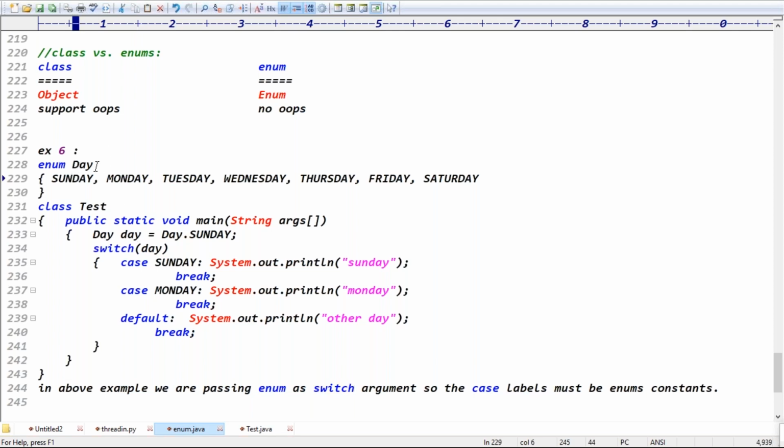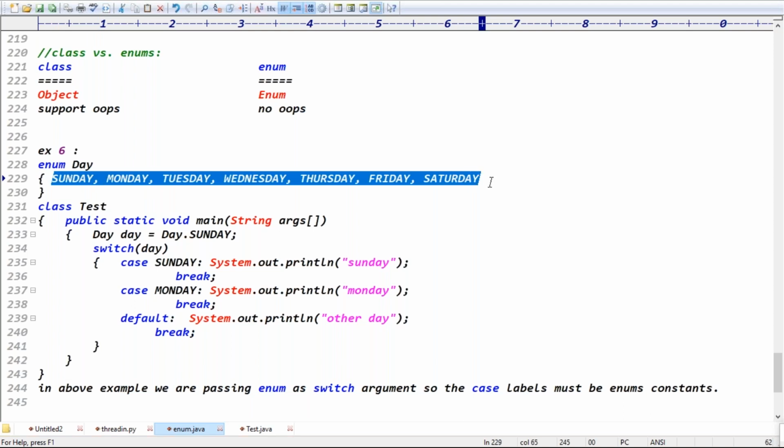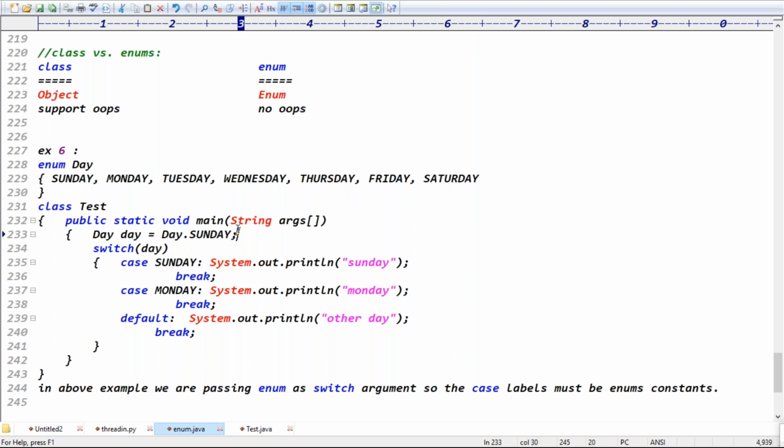Say enum Day contains Sunday, Monday, Tuesday, Wednesday, Thursday, Friday, and Saturday, and I'm taking day equals Sunday, and passing switch on day. If you are passing the enum constant as the argument, then the case labels must be enum constants.